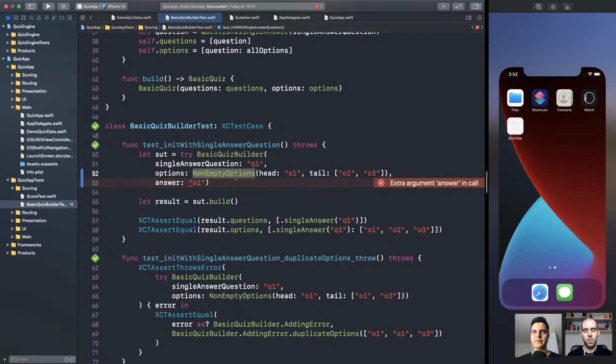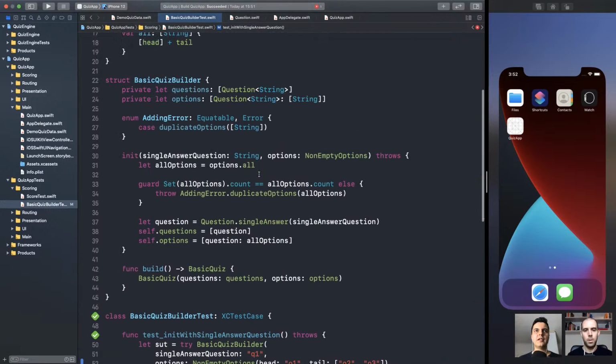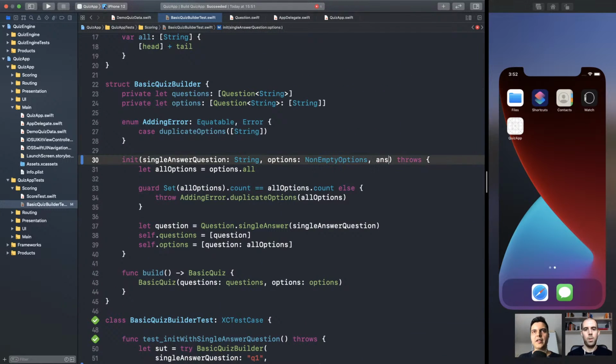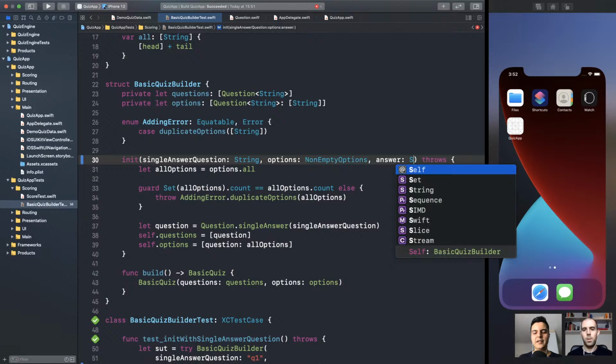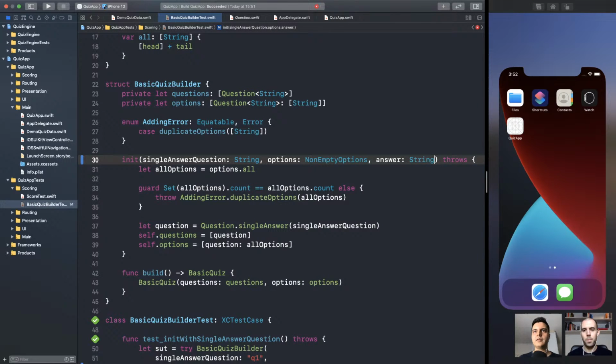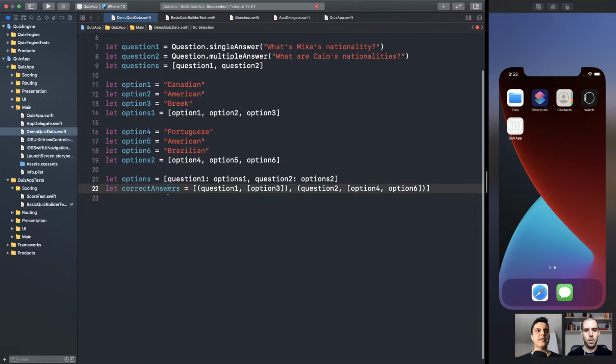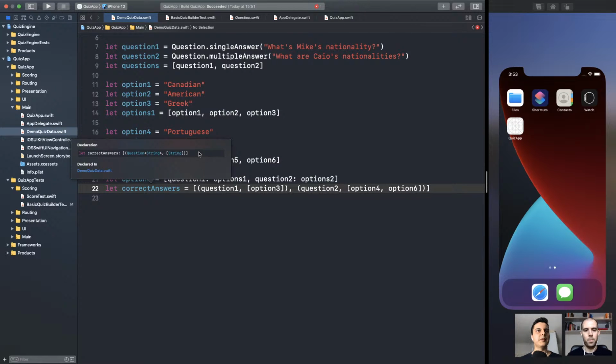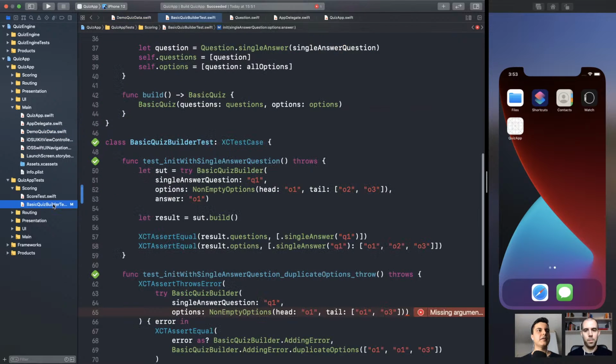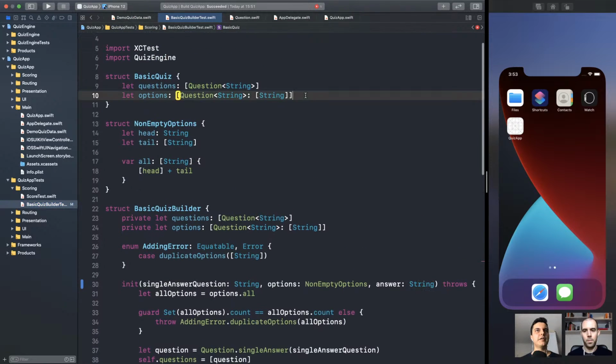Make sense? Yes. Awesome. But here, let's use the type system and enforce: you should always have an answer and a single one. It's not optional. It's not an array. It's a mandatory single answer. Make sense? Yes. Now, what is the type for the correct answers? Array of tuples. Let's bring it. Array of tuples.